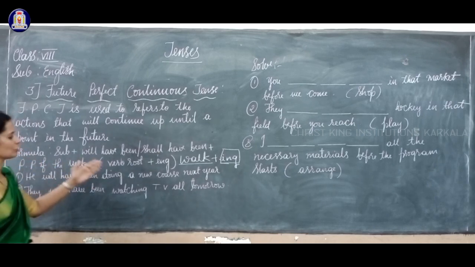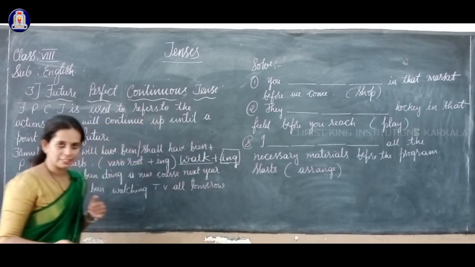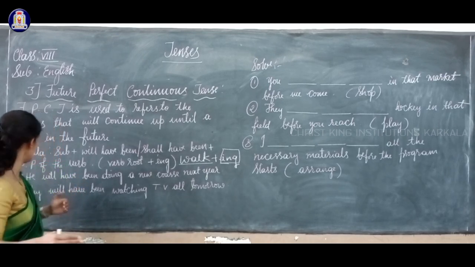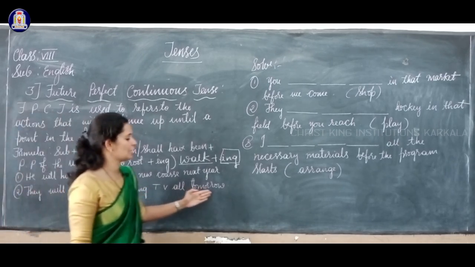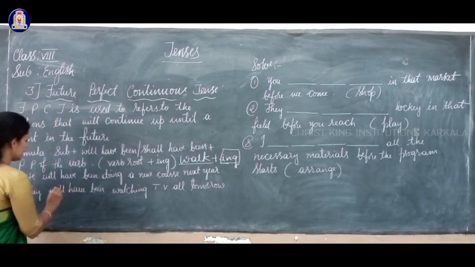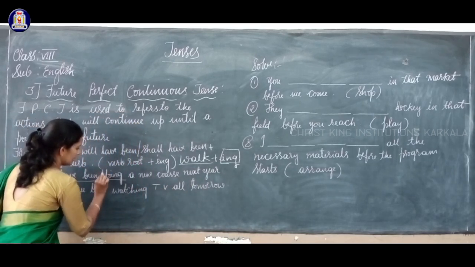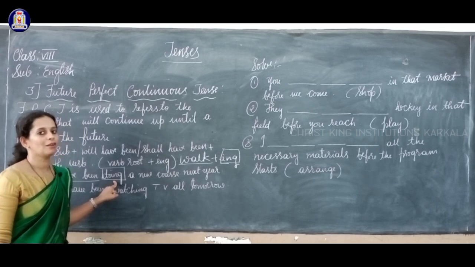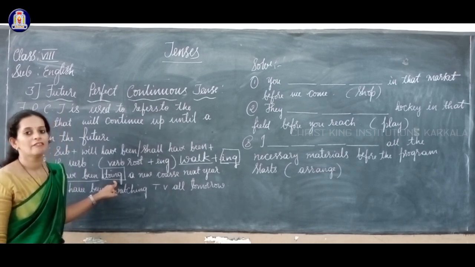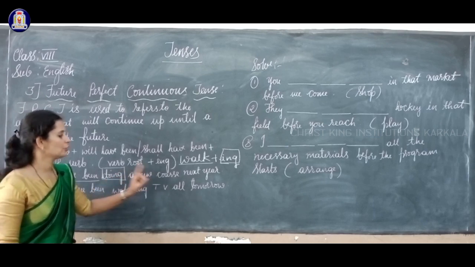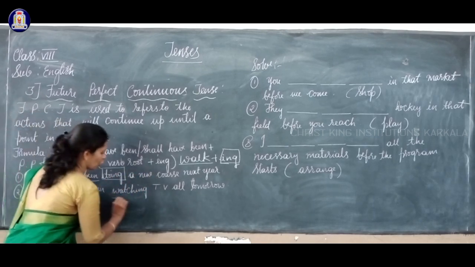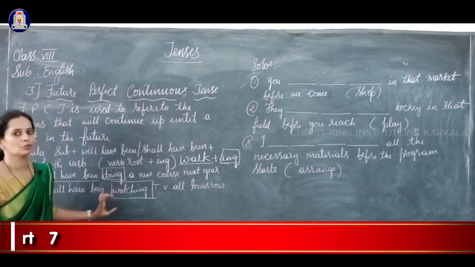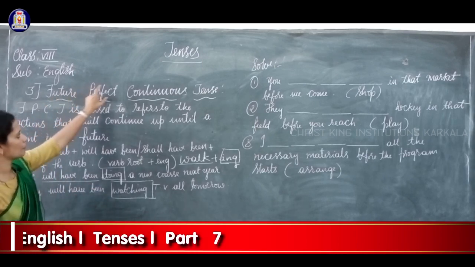See here, he will have been doing a new course next year. It tells us about the action which will continue for a particular period of time in future. Clear? They will have been watching TV all tomorrow. Okay, so here, will have been doing. What is this doing? Present participle form of the verb. Do plus ing we added here. So here, doing a new course next year, and they will have been watching, present participle form of the verb, watch plus ing. So in this way you have to form sentences under future perfect continuous tense.